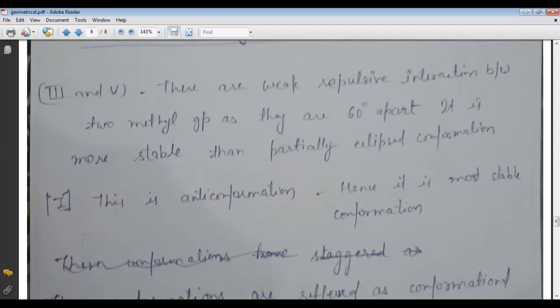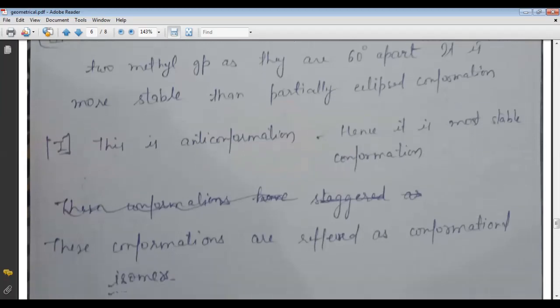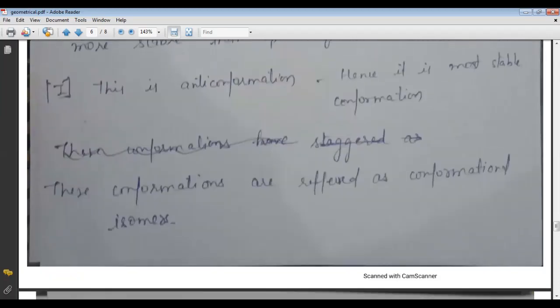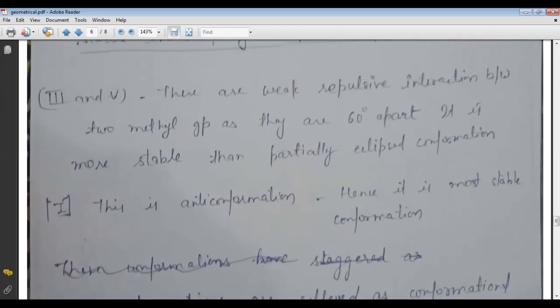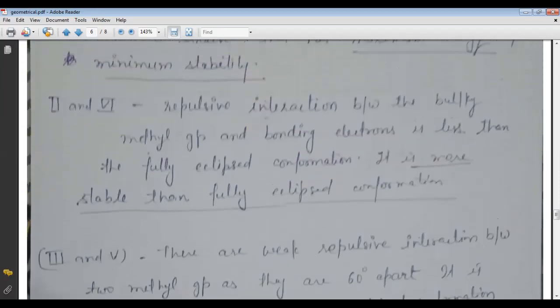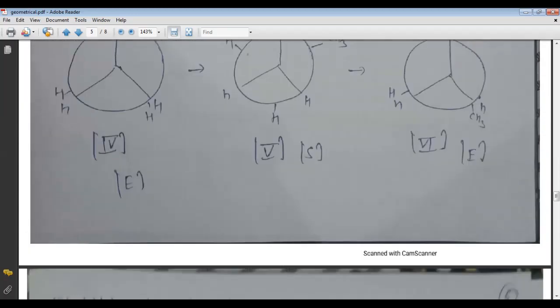And the first, as we see, is the anti. So this is the anti conformation. So it is the most stable conformation. Here the conformations are referred to as conformational isomers. Now I have completed the conformations in the case of ethane, in the case of propane, and in the case of butane.